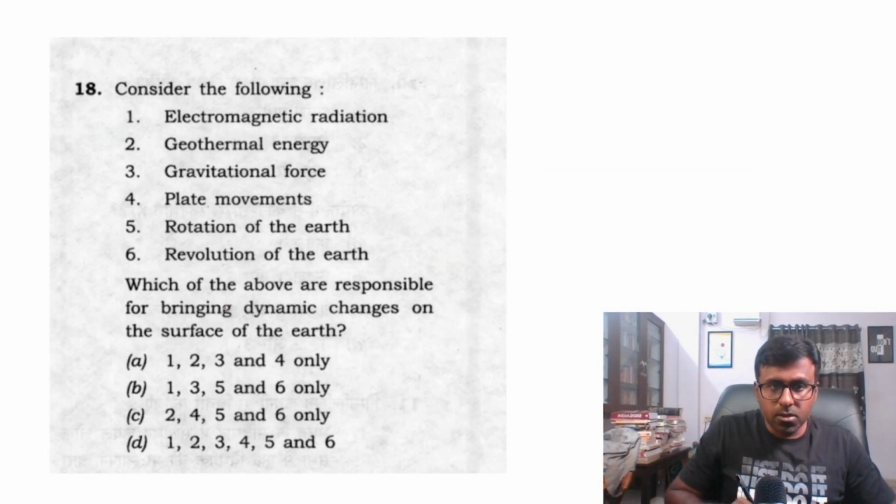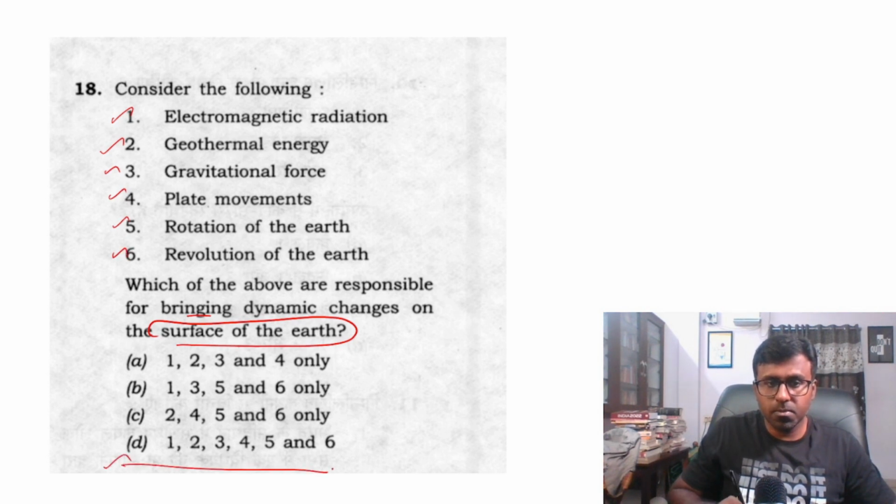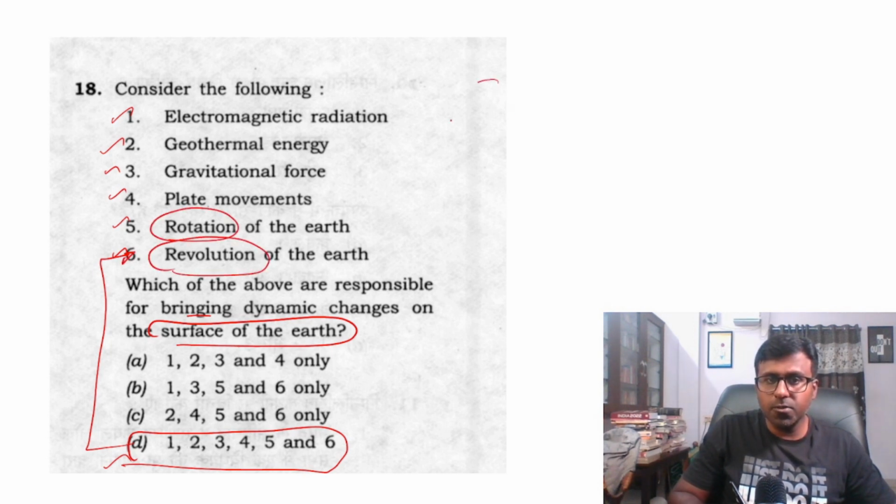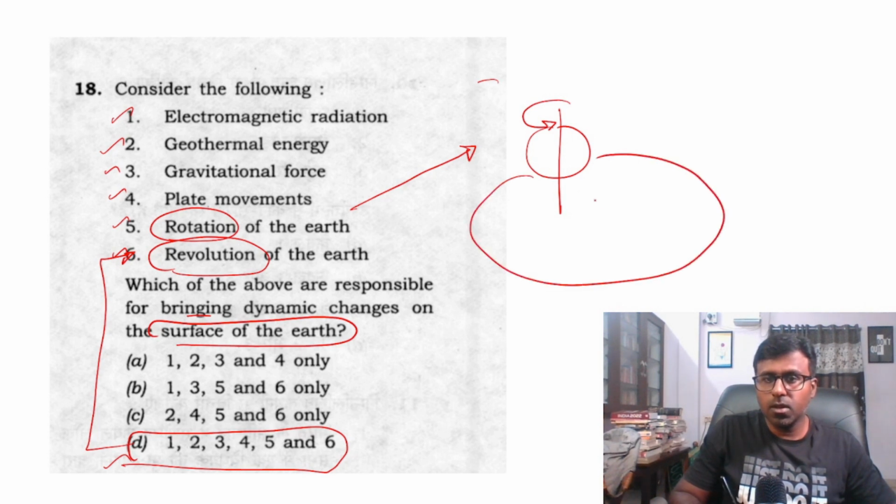In this question, look at this: dynamic changes on the surface of the earth, electromagnetic radiation, all these are true. Without any problem, you should know. And there is rotation and revolution. You look at the difference between them. Rotation is this, revolution is going around the sun. These two things you should know.